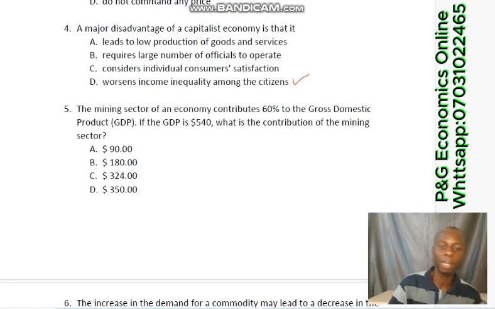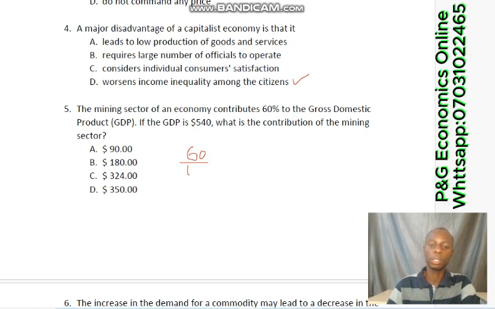Then number 5 says the mining sector of an economy contributes 60% to the gross domestic product (GDP). If the GDP is $540, what is the contribution of the mining sector? Now, it's very simple. Since the mining sector is contributing 60% of GDP, and GDP is $540, that will be 60% of $540, which is 60 over 100 times $540. If you multiply that, it's going to give you 324. So that is the answer, $324, and that is option C.